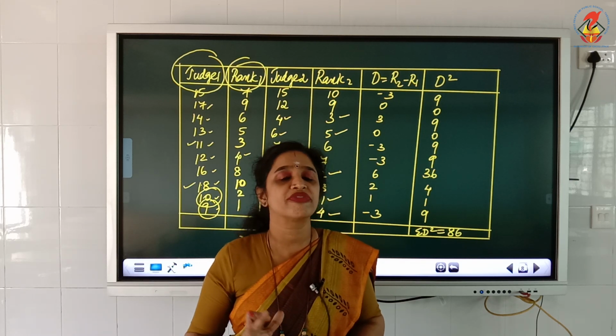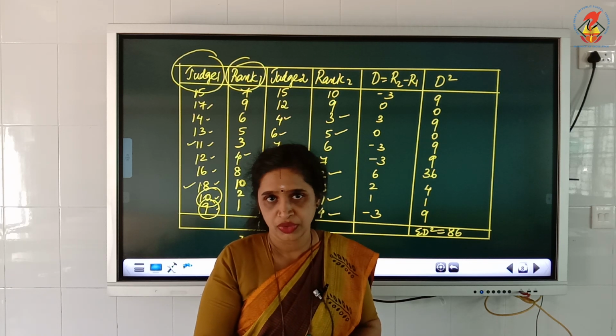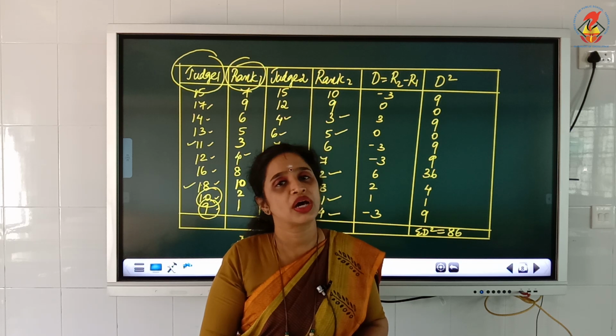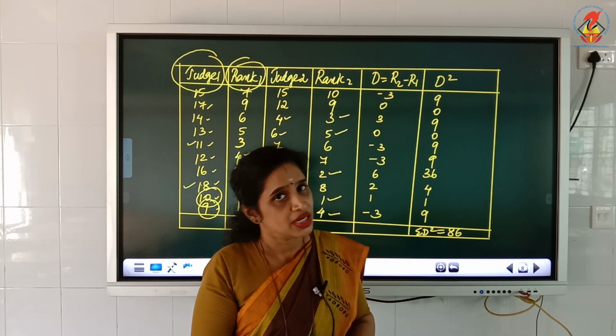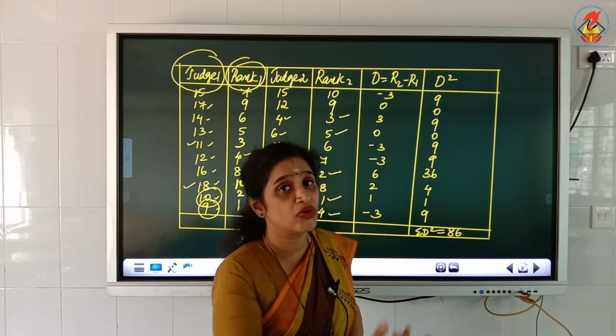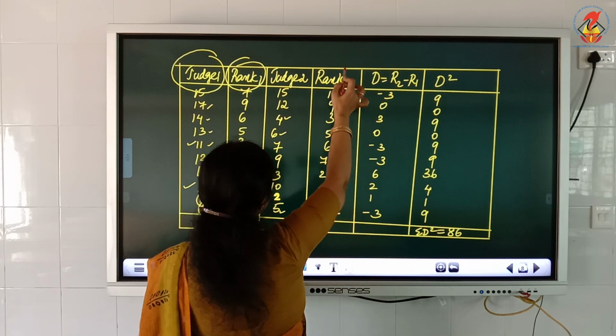How you are doing for the first judge, the same you have to do for judge 2. The other one you have the freedom to choose either to give from least to the highest or from the highest to the least. But when you follow one pattern for judge 1, the same should be followed for judge 2. That is a must.